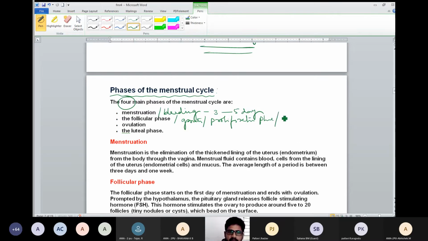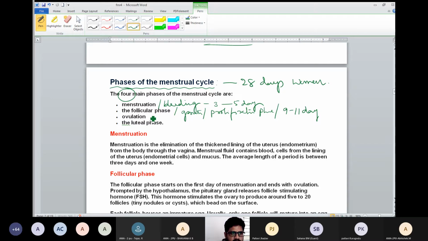How many days? It will be 9 to 11 days. I am talking about the menstrual cycle of a 28 day woman. Ovulation is a single day, one day, that too the 14th day if it is a 28 day menstrual cycle. Luteal phase, also called the constant phase.